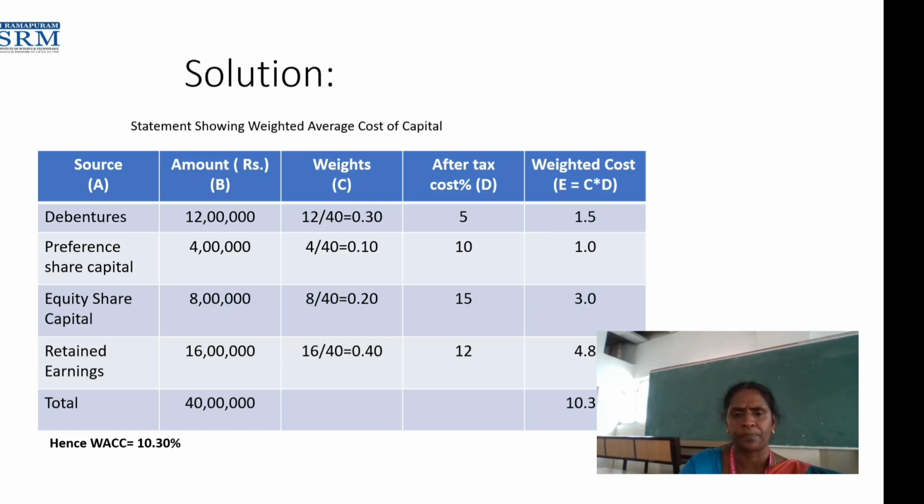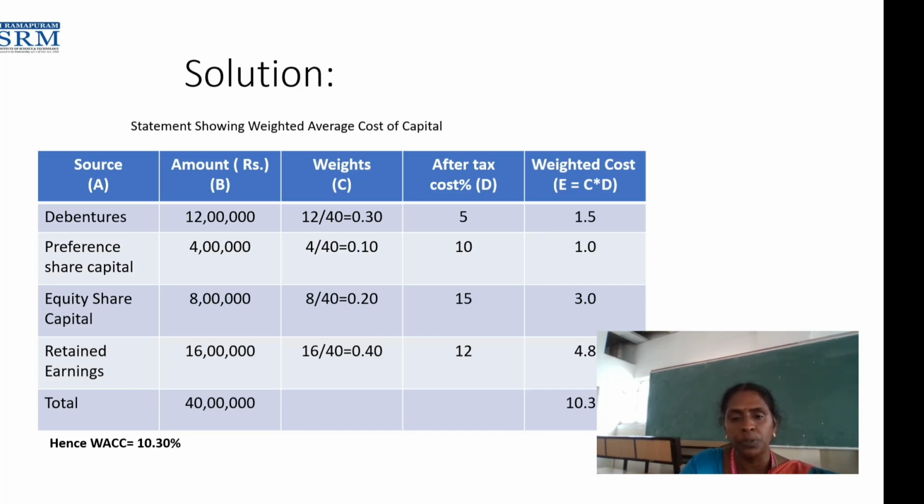For debentures, the weight we got is 0.30, after-tax cost 5. 0.30 into 5 will get 1.5 as the weighted cost for debentures. For preference share capital, 0.10 into 10 will get 1.0. Equity share capital, we got the weight 0.20, after-tax cost 15.